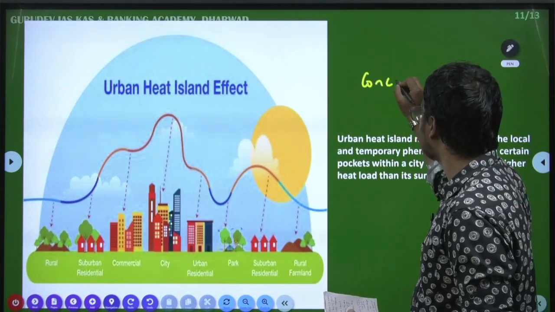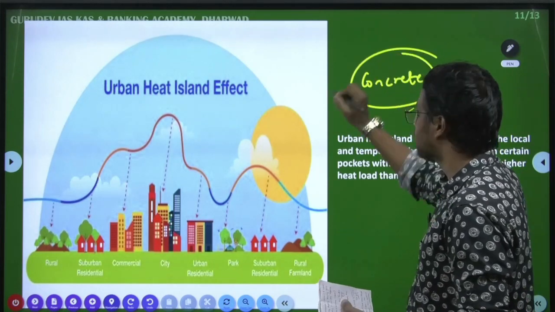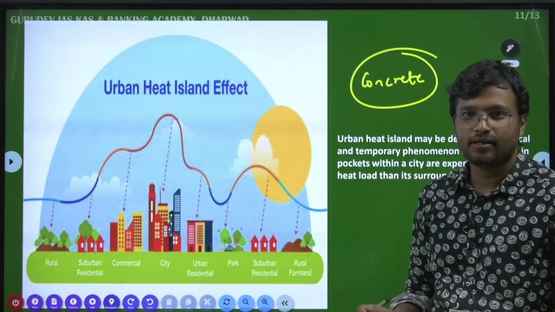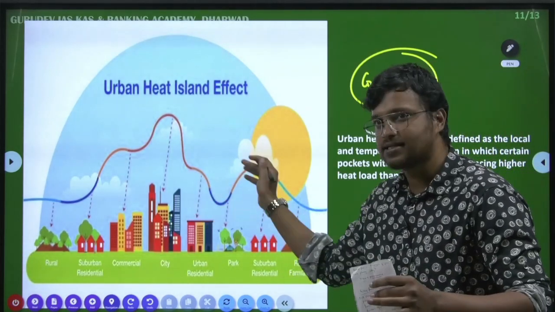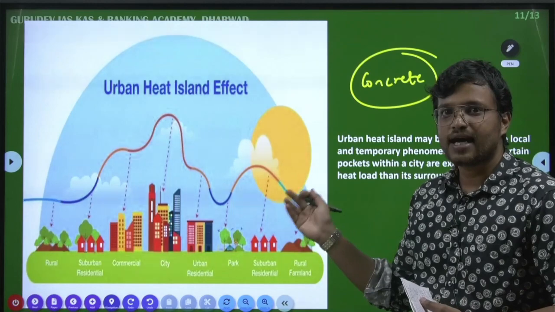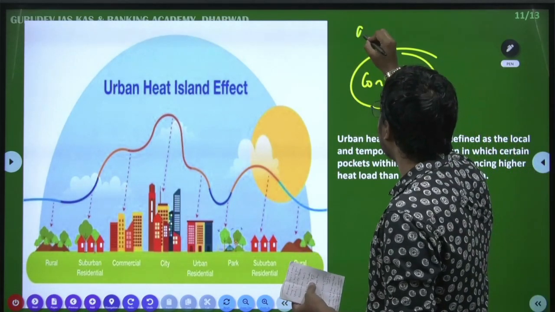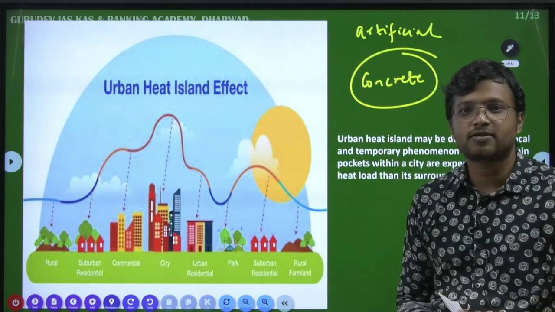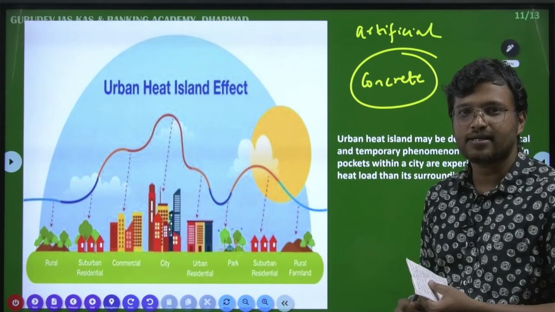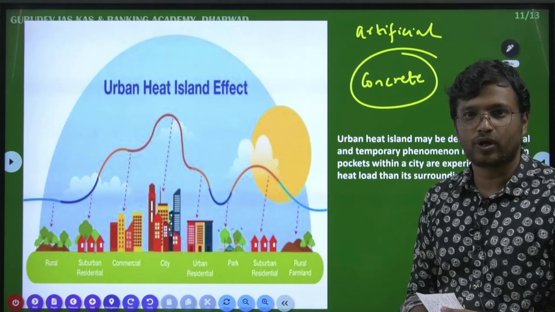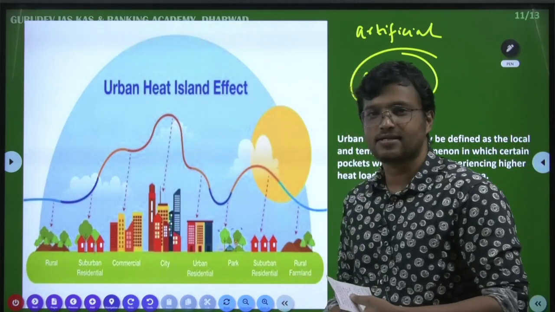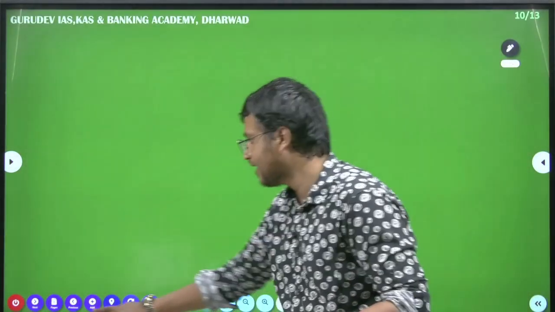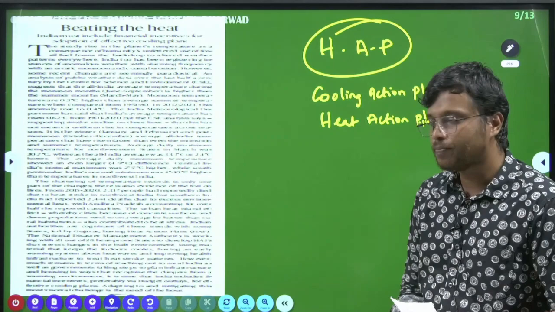The heat is trapped among these concrete structures, and the temperature is rising artificially. This island is very unique to urban areas. It is not found in the rural areas. So the urban heat island is another phenomenon associated with the heating, the overall increase in the temperature happening in the urban area.